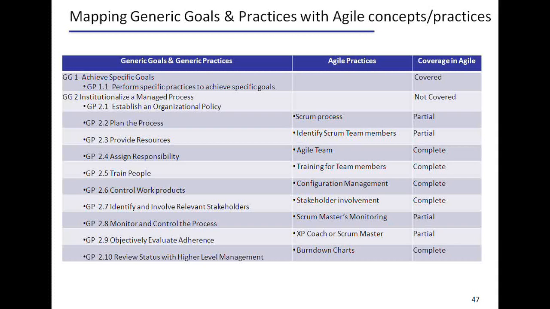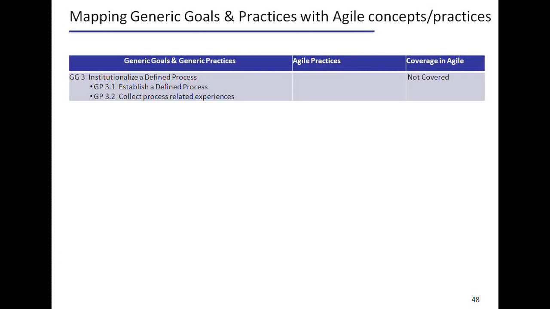So we have different practices which cover all these.